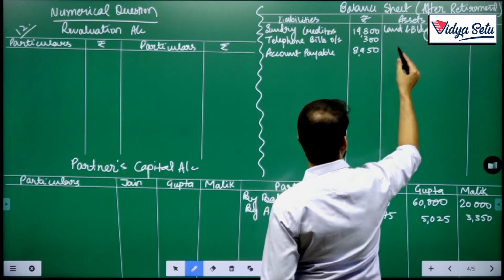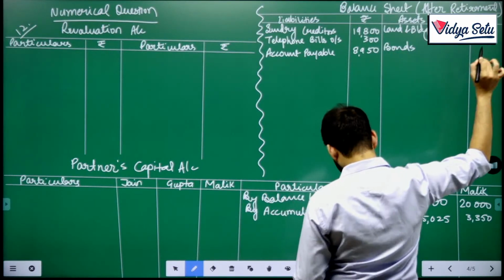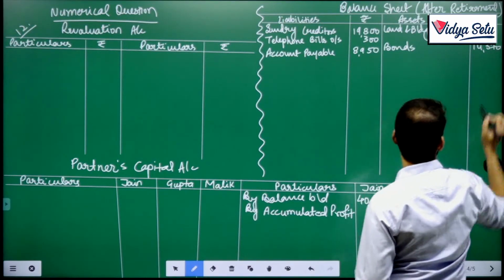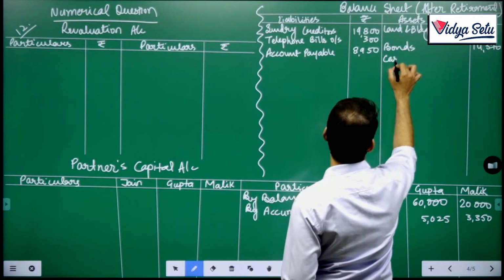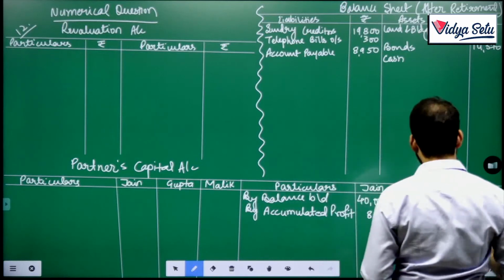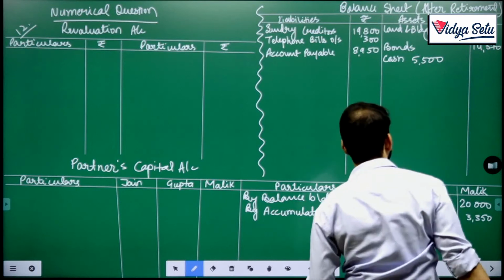Bonds 14,370. Cash. Okay, there is only cash, so obviously there will be some 5,500 because the amount has been paid.